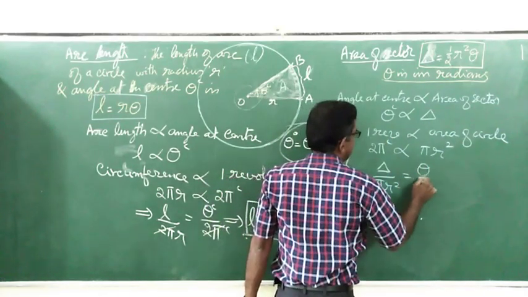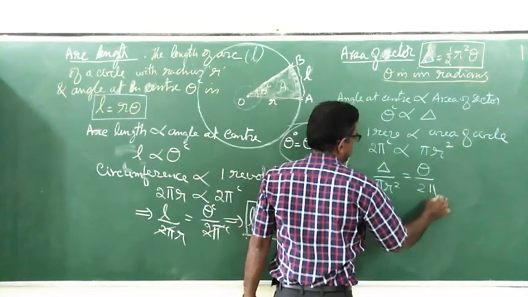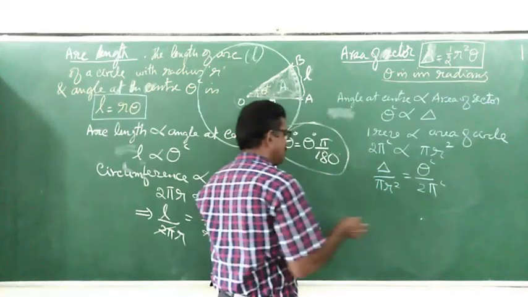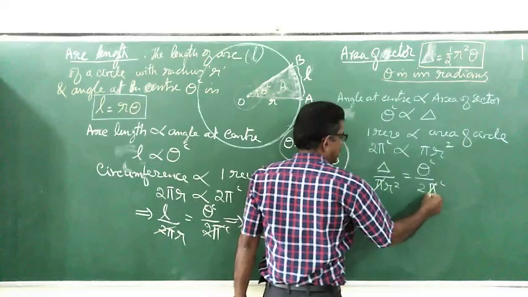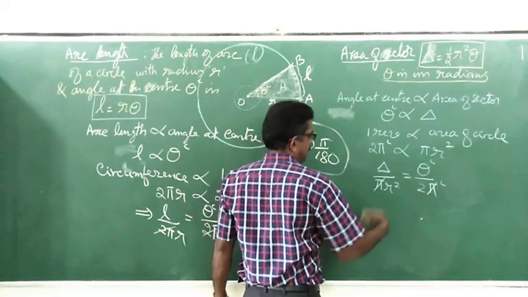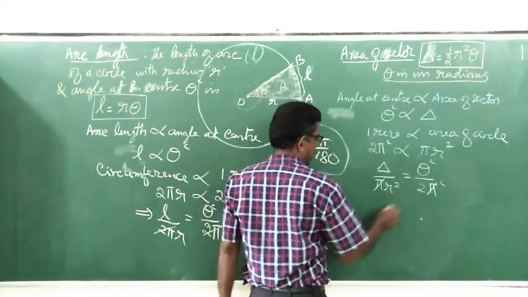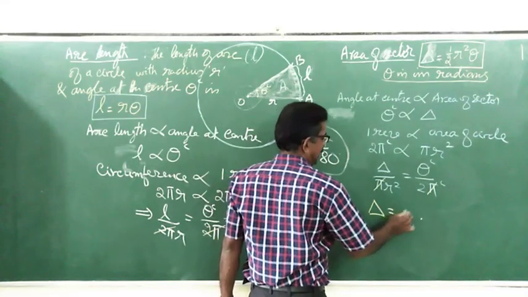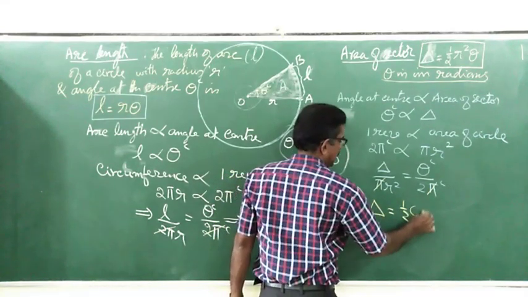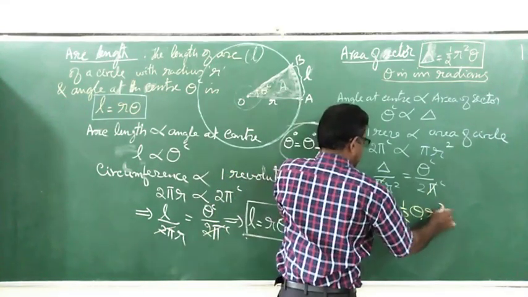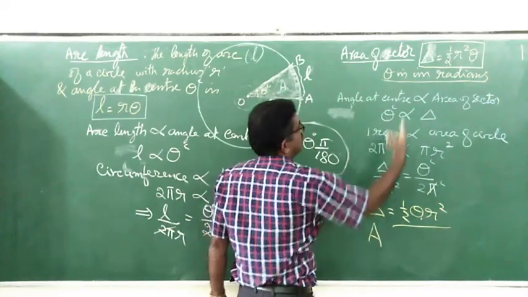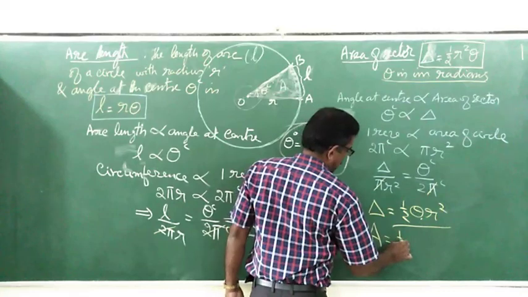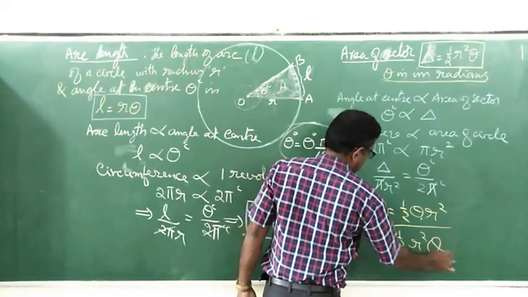It is theta divided by what? This is radian, this is also radian, they cancel. Now I can cancel this pi, but 1 by 2 is there. I can cross multiply. Therefore, we have delta is equal to 1 by 2 theta, cross multiply. So delta can be replaced by A. So A is equal to half r square theta.